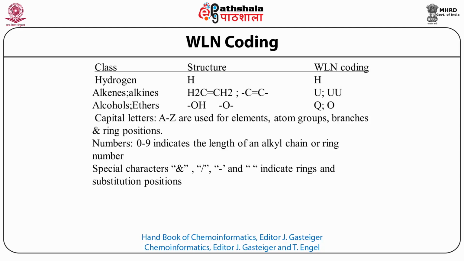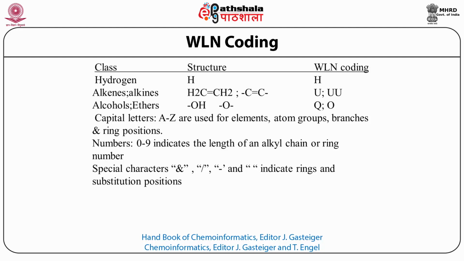Hydrogen is normally H in our chemical structure depiction, and in WLN code it is also H. Alkanes are represented as H2C, CH2 would be explained as U, whereas alkynes would be C3 and UU. Alcohols and ethers are like hydroxyl and oxygen. You can represent hydroxyl with one letter, Q, and if it is an ether oxygen, then it will be only O.